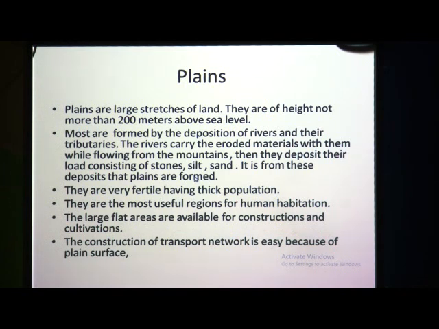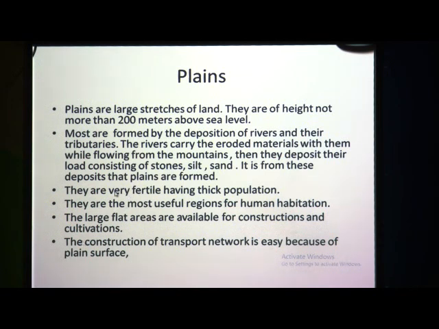So, how plains are formed? When the rivers flow from the mountains, they bring the eroded materials like stone, silt, sand, and they deposit their load consisting of silt and sand, and it is from these deposits that plains are formed.